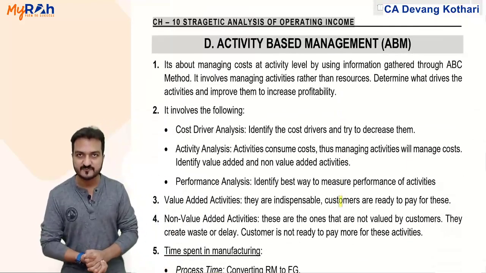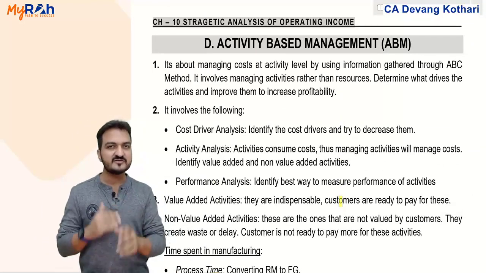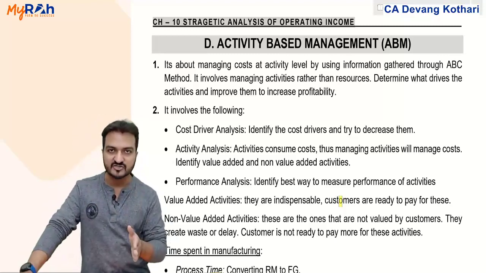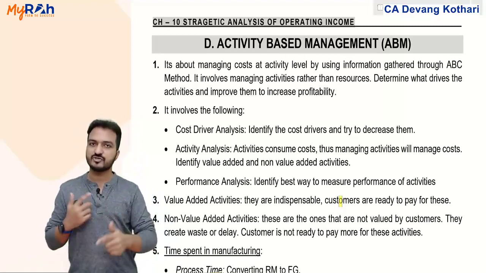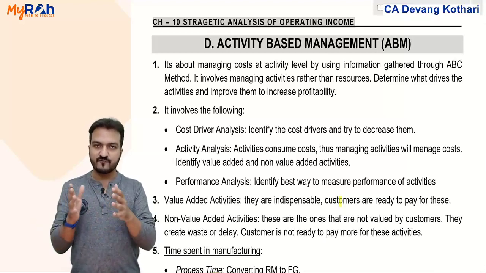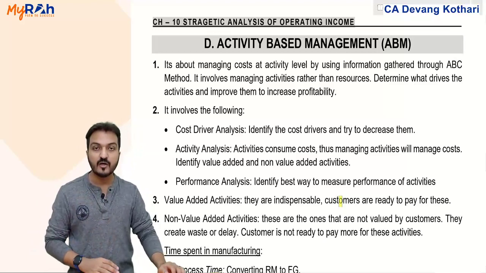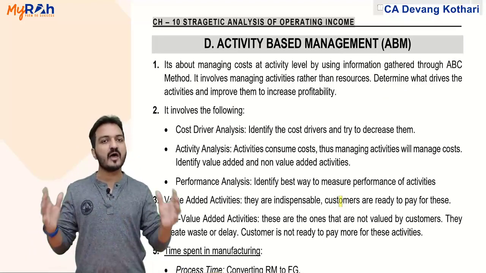Further, the last or second last part of the chapter was about activity based management. Now there's a difference between activity based costing and activity based management. Activity based costing is simply a calculation concept. It is about calculating the cost of activities and distributing that cost among the products. While activity based management is a more managerial job. It is a larger term.